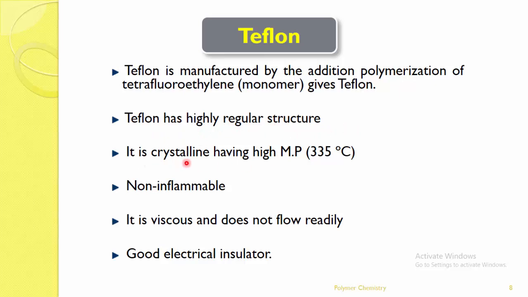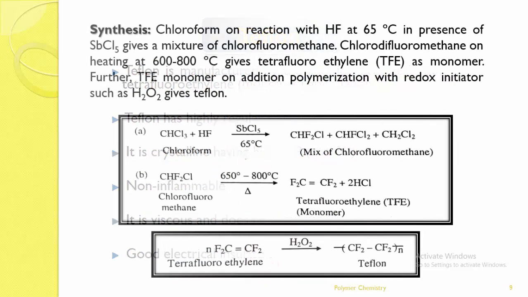It is crystalline, having a high melting point of 335 degrees Celsius. Non-inflammable. This is a very important property, try to remember this one. It is viscous and does not flow readily. It is a good electrical insulator. Again, you can see it is a good electrical insulator. So with these properties, let me see the synthesis.